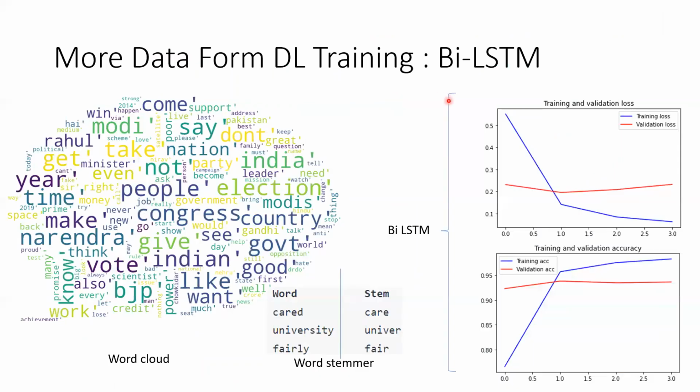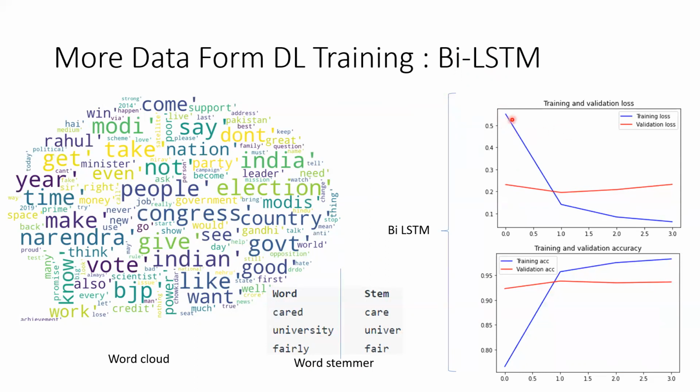So this is the output of some of the BiLSTM part. This is the most commonly used tweet words in my dataset. And this is the word stemmer. The stemmer is an algorithm that could detect words as the same. Like care and caring are both the same to our model. So it helps to omit the repetition of words.